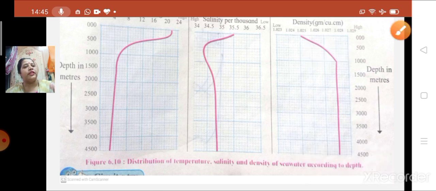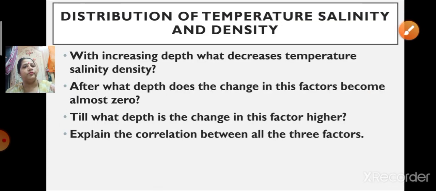Now the next question. Explain the correlation between all these three factors. What is the relationship between temperature, salinity and density? First of all, we have learned that temperature and salinity are two properties of seawater.